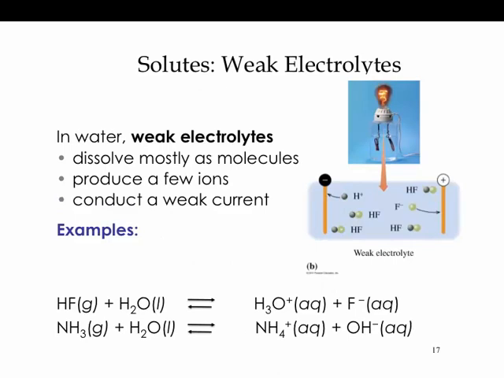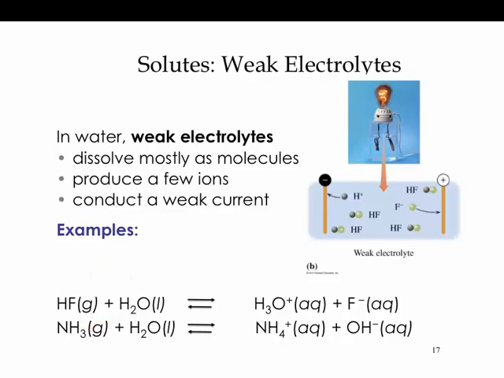Let's now compare that to a weak electrolyte. These are some that will break apart into ions, but a lot of it stays on the reactant side too. Looking at this first one, if you have HF that reacts with water, you end up with these ions in solution, but as soon as these ions form, they go in the reverse reaction where you end up with HF again and water. At any given time you have roughly half ions and half molecules.